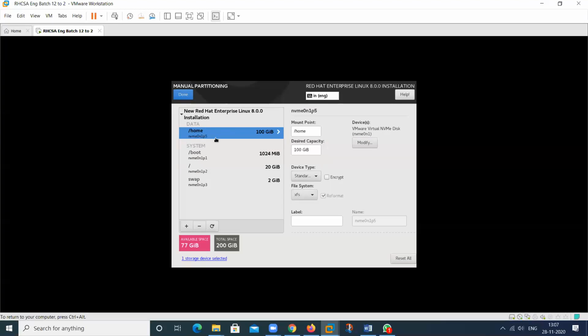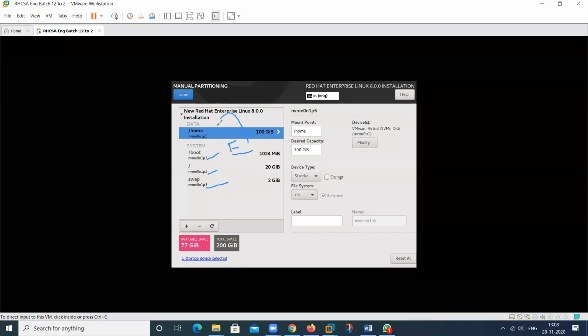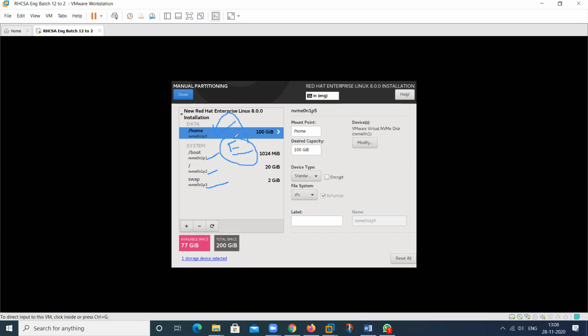So this is just like a logical drive. This is your first partition, this is your second partition, this is your third partition, but the fourth partition will not show in this particular view. But I will show this separately so you can see whether your fourth partition is created or not. So this is your first, this is your second, this is your third, and the fourth one is extended. In extended, we can create a logical drive. So this one shows you, not this one.